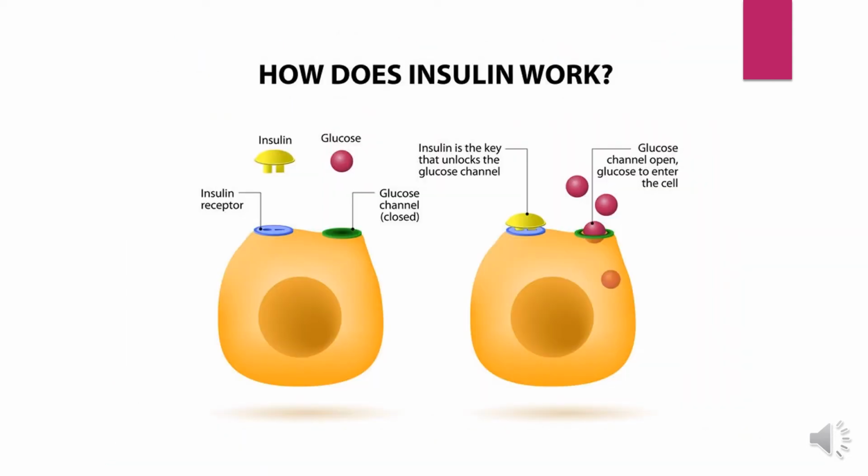So let us see how does insulin work. Here you can see the insulin and the glucose and the insulin receptor. The blue colored one is the insulin receptor, and you can see the insulin and the glucose. What happens is that the insulin is the key that unlocks the glucose channel. That is, when the glucose level in the blood becomes very high, this insulin binds to the insulin receptor so that the excessive glucose metabolism will be maintained. That is the role of insulin.